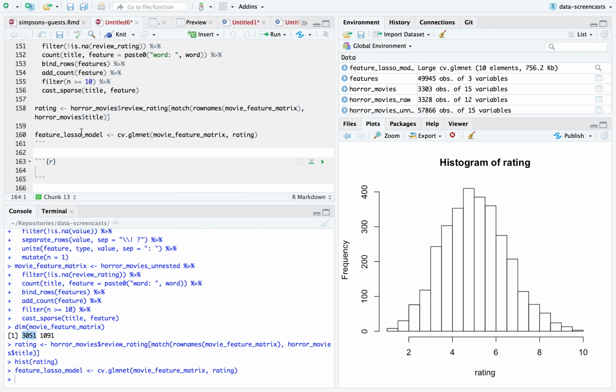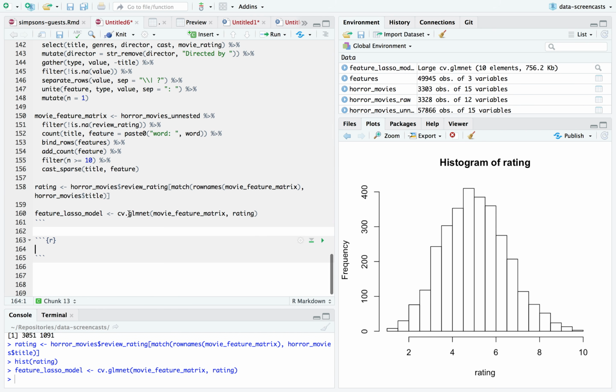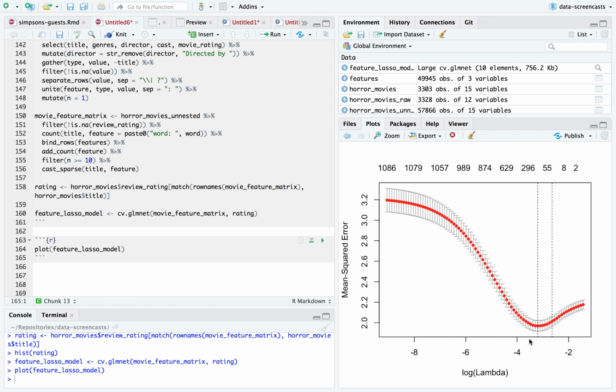Okay, and now I'm going to try the same approach to visualizing it that I did earlier. Well, first I actually want to see if I plot my Lasso model. Ooh, look at that. There's one difference. Remember before I was just using plot words, and it barely had a dip at all. In fact, the dip was kind of beyond what we saw within one standard error of the minimum.